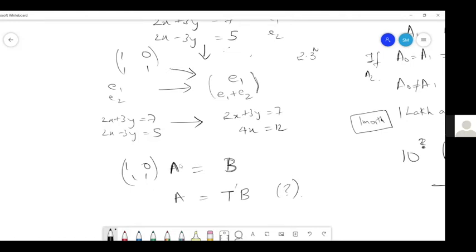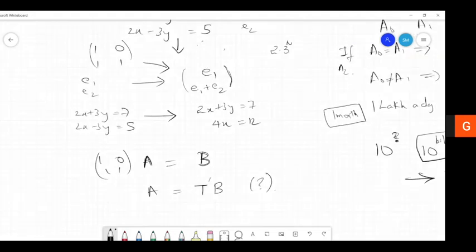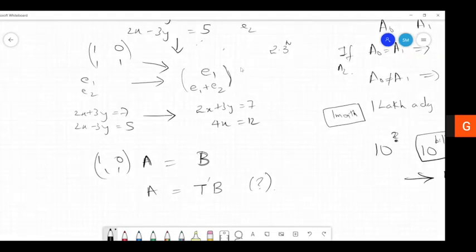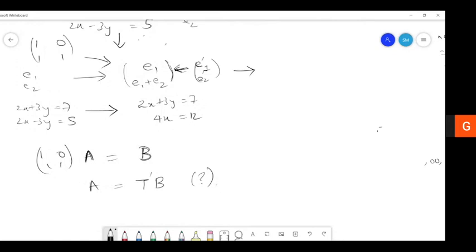Correct. So here, continuing from where Sunil sir left off, E1 and E1 plus E2 is there, no? Yes. From there we can go to 2E1, E1 plus E2. Okay, so the first transformation I'm doing is multiplying the first equation by 2. So it becomes 2E1, and E1 plus E2 remains the same.